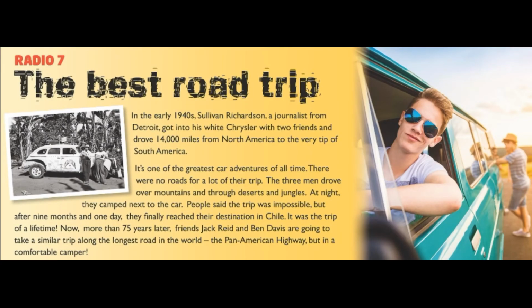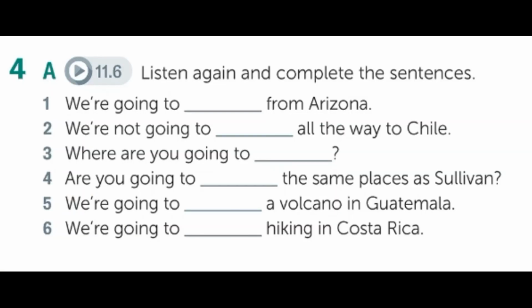So, the answer for the question, what is the connection between the two pictures, is that they're both of the same trip, but one of them happened 75 years ago, all right? And now, 75 years later, they're gonna do that again, but in a more comfortable way, right? Now, you're gonna listen to the interview and you're going to complete the sentences with the appropriate verb.